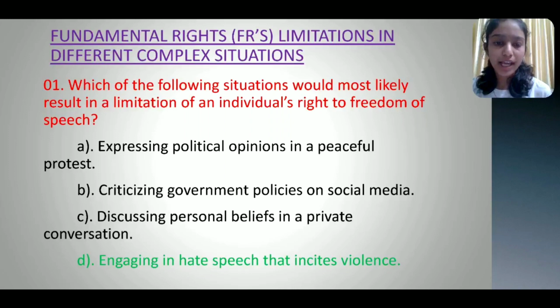Option B. Criticizing the government policies on social media. Option C. Discussing personal beliefs in a private conversation. Option D. Engaging in hate speech that incites violence. And the correct option is engaging in hate speech that incites violence.